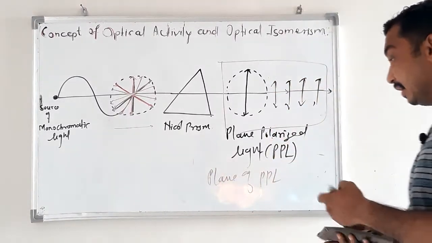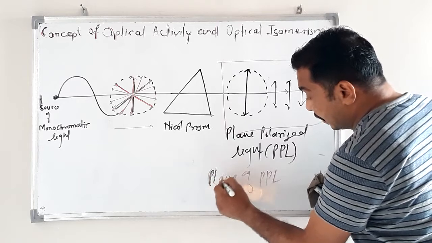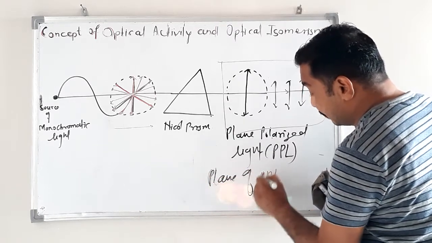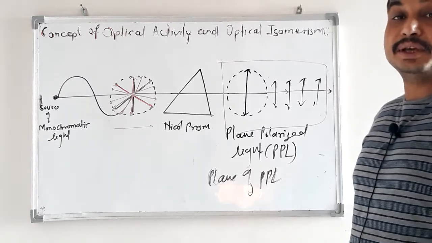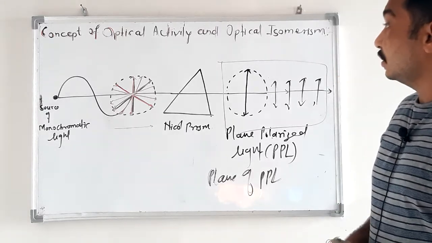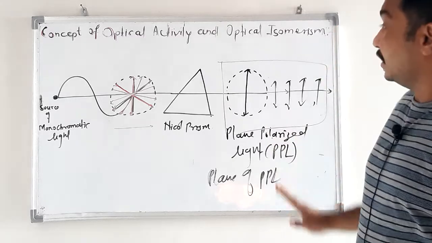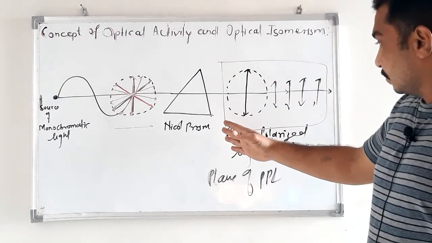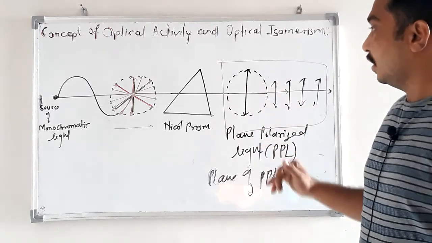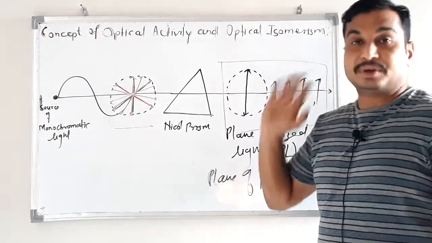What is the plane of PPL? The plane in which plane polarized light vibrates is called the plane of PPL.